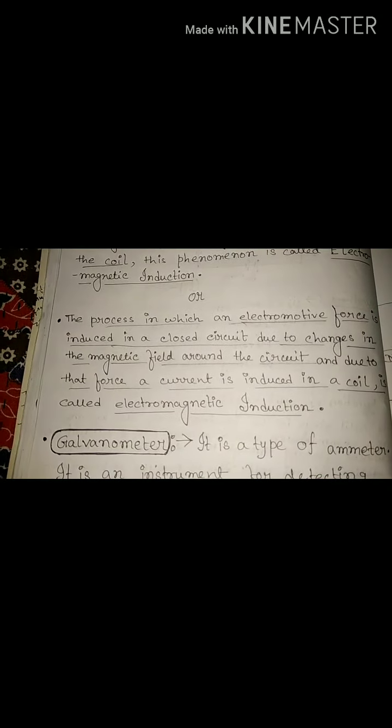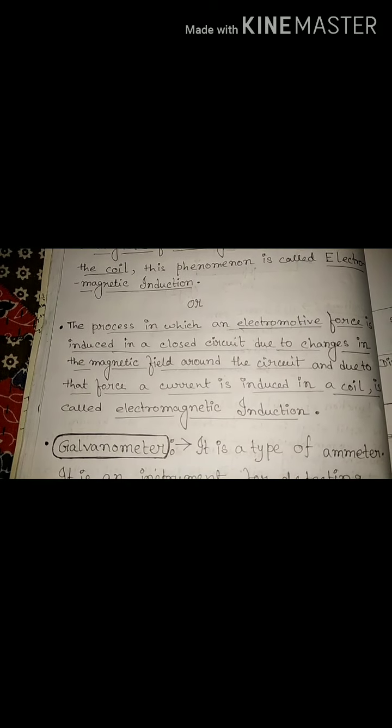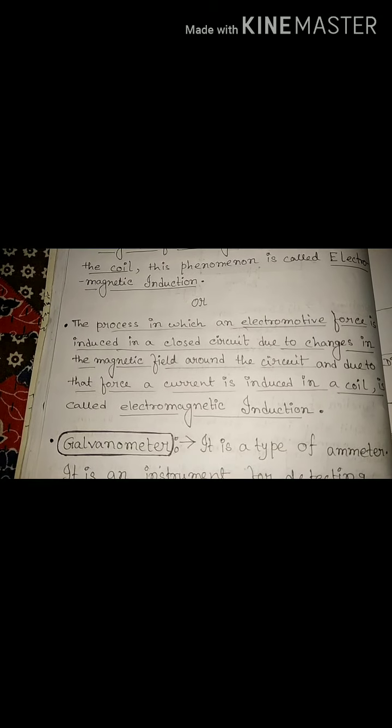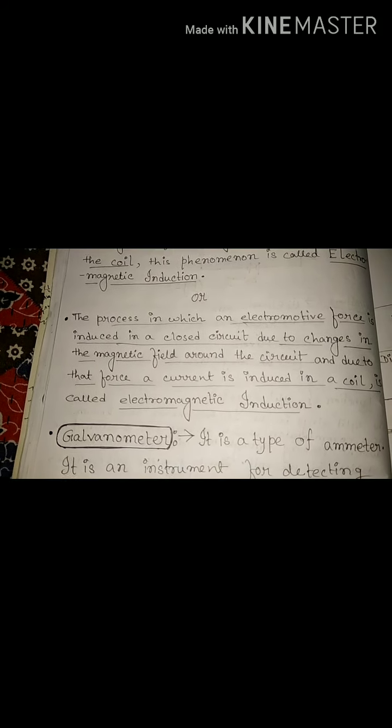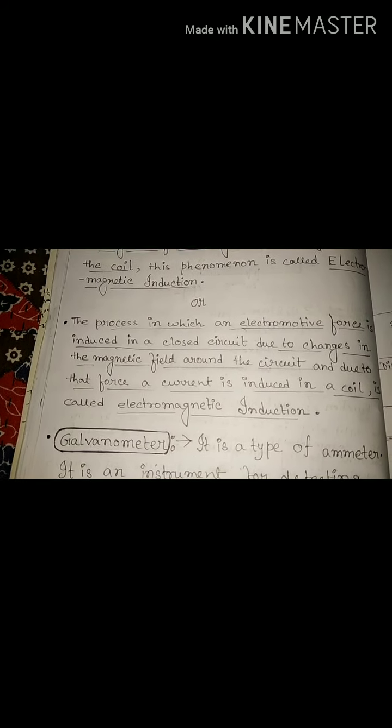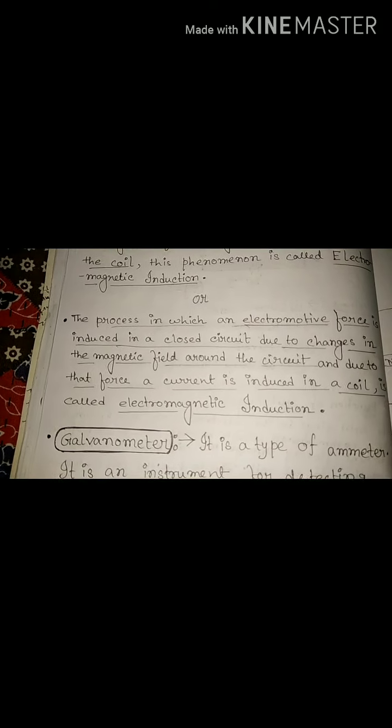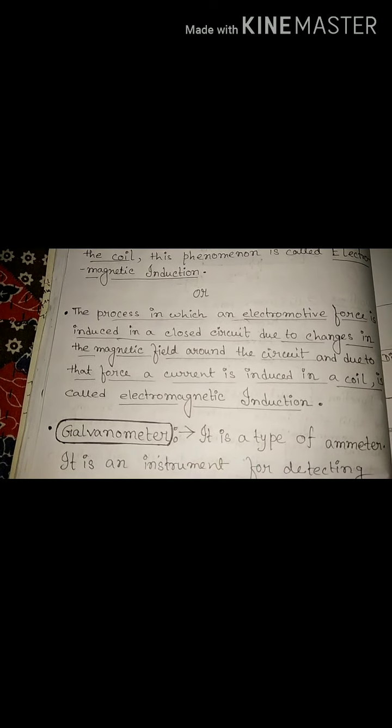And due to that force, a current is induced in the coil. Okay. So first the electromotive force is induced, and due to that force, a current is induced in the coil. That total process, induced force, then inducing the current, is called electromagnetic induction.